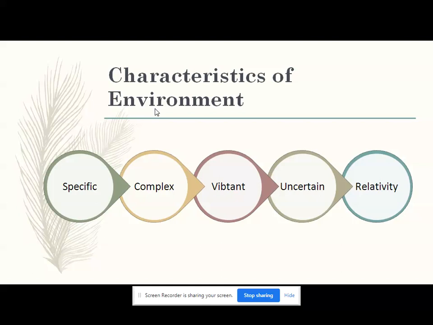The next is vibrancy. Vibrancy implies the dynamic nature of the marketing environment. A large number of forces outline the marketing environment, which does not remain stable and changes over a period of time. So it is dynamic in nature, and it changes over time. That's why it is called vibrant.